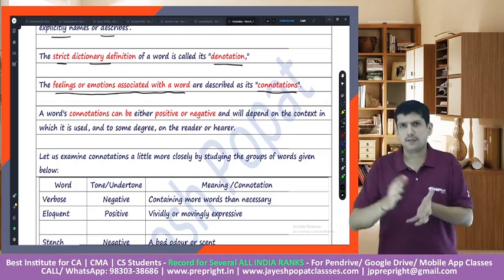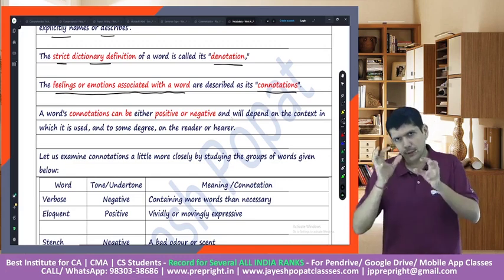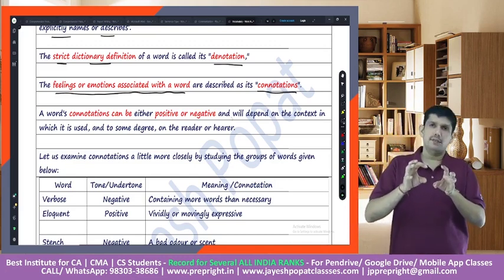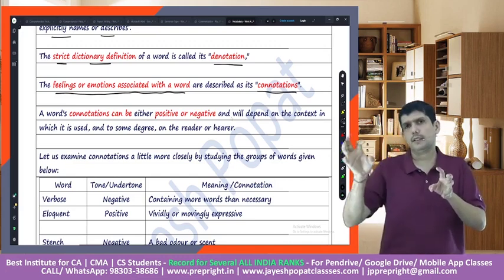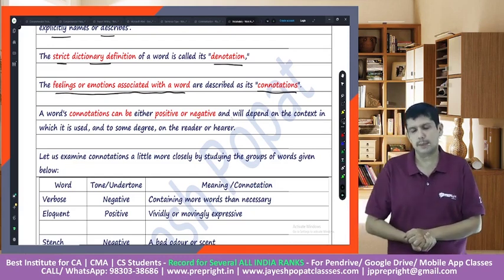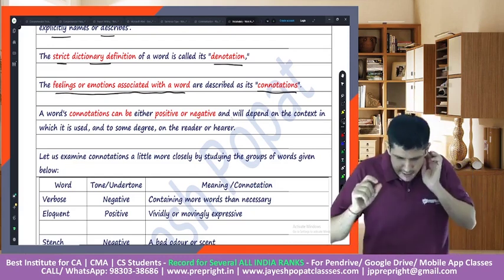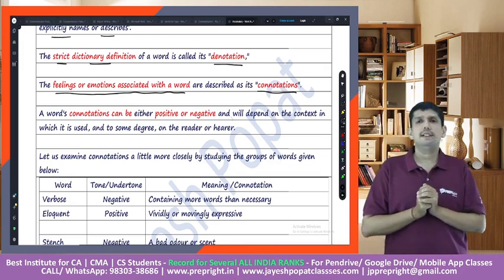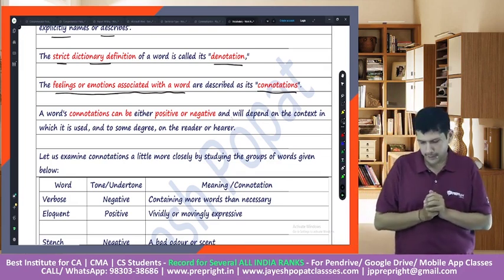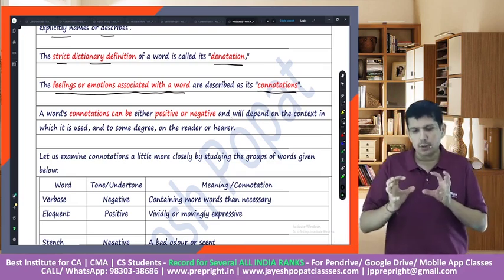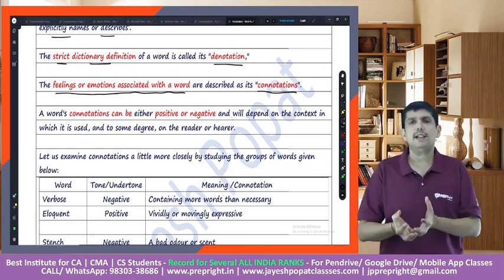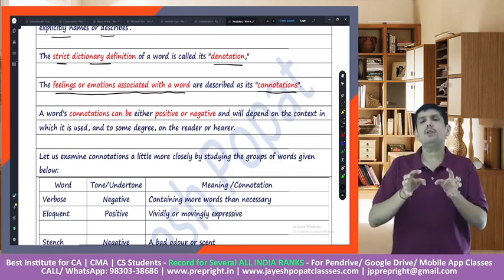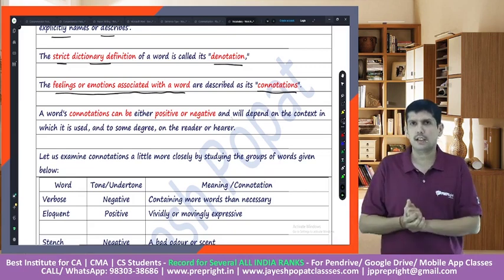So see, if you look at the dictionary meaning of the word chubby, it would say that the person is fat. And if you look at the dictionary meaning of the word fat, it would give out that you could also call that person chubby. But then, the selection of the right word is very important. Why? Because fat would look offensive, it would look negative, whereas chubby would look at a positive side of it.